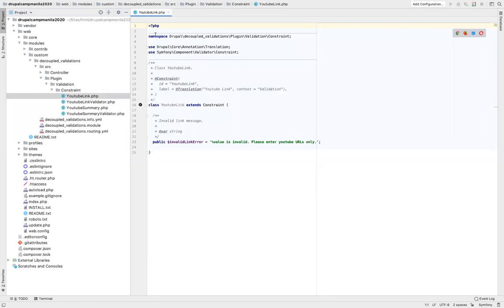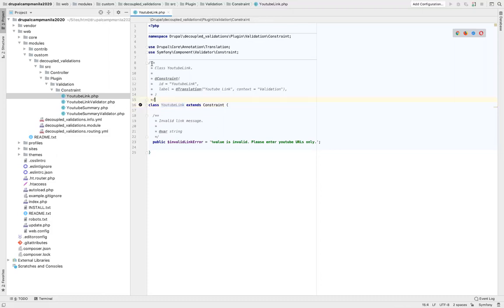If you see, let's start with the namespace first. It resides in this particular namespace, which is Drupal, the custom module name, Plugin, Validation, and Constraint. It is a class and it is extending a class called Constraint. Now, the very first concept that we saw from the Symfony validator component was that it provides a Constraint class. This Constraint class is provided to you by Symfony, which is supposed to be extended by your custom constraint. In our case, I am creating a YouTubeLink constraint.